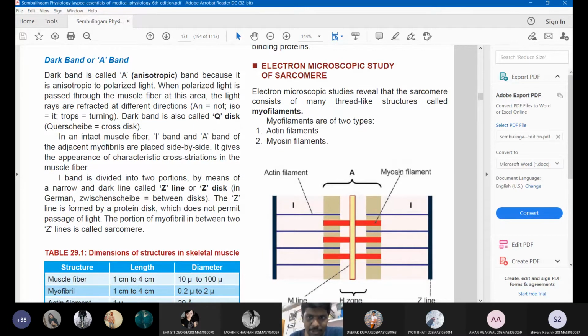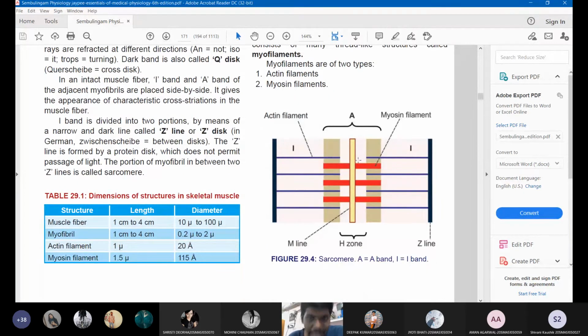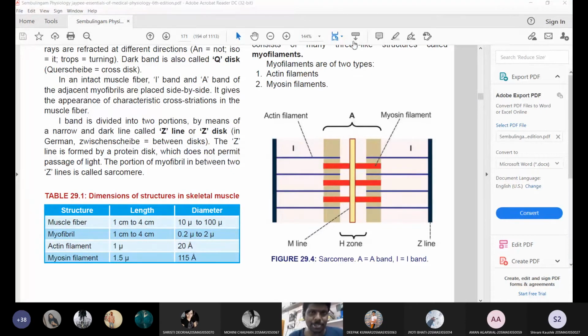In this electron microscope, you will find two types of protein, students: actin filament and myosin filament. If you see the structure here properly, this actin filament is in between the myosin filaments. What exactly happens is this actin filament will slide on the myosin filament like this. So this is actin, and at the bottom you have the myosin, and the myosin will slide the actin like this. I will show you one animation, students. Just a second.